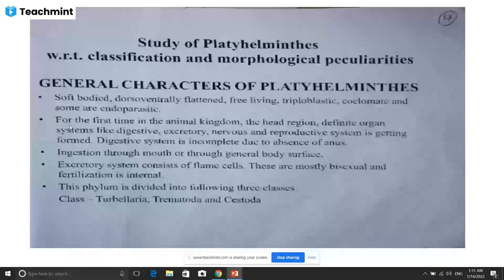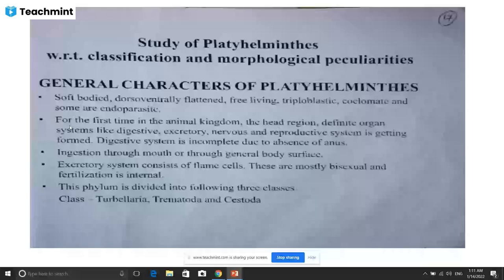Definite system, because in case of the Porifera or in case of the Cnidaria, there is no proper digestive system, no proper excretory system, no proper nervous system, or no proper reproductive system. So from Platyhelminthes, all systems are properly present in the body of these animals. In addition to that, the digestive system is incomplete due to the absence of anus. Anus is totally absent, and only mouth and the remaining part of the digestive system are present, and that's why the digestive system is incomplete.